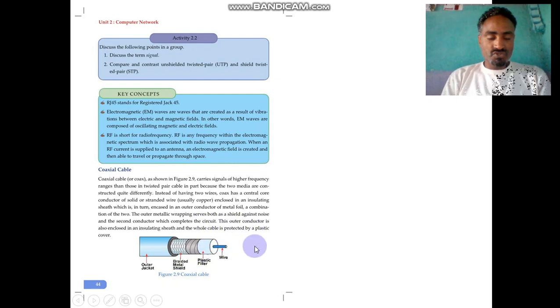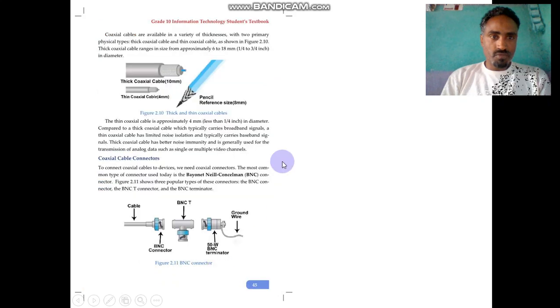Therefore, it is used in network cables for long distances, and in the case of cable television, we use coaxial cable. This outer conductor is also enclosed in an insulating sheath, and the whole cable is protected by a plastic cover. The figure shows us the coaxial cable.